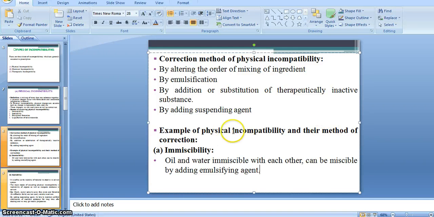Means when we mix two lower melting point solids, that time we will get either a liquid or soft mass of that particular mixture, right?